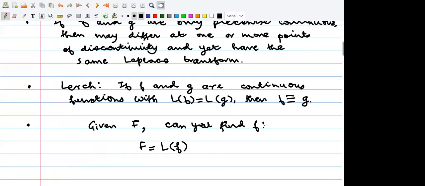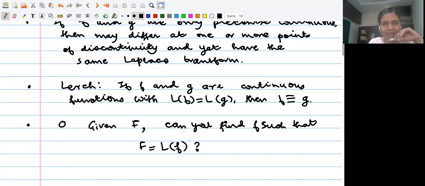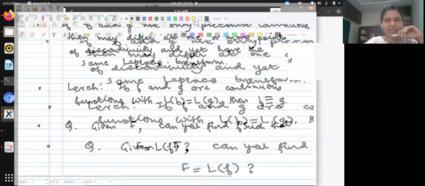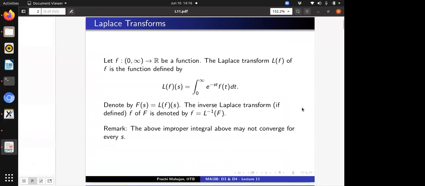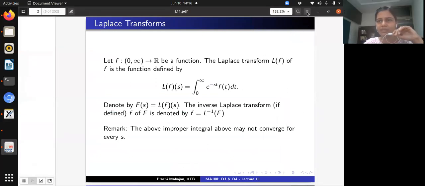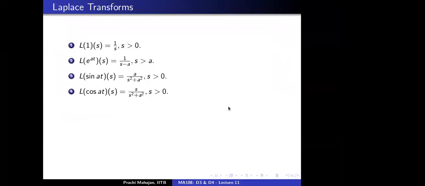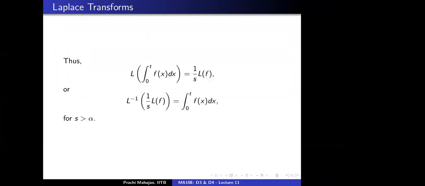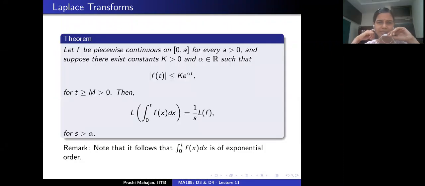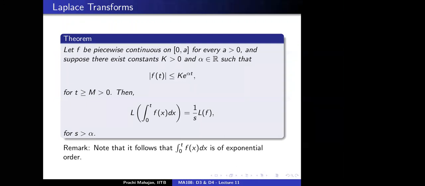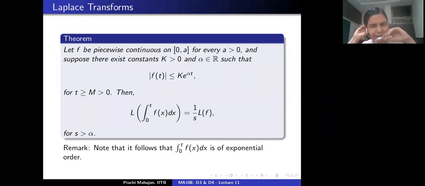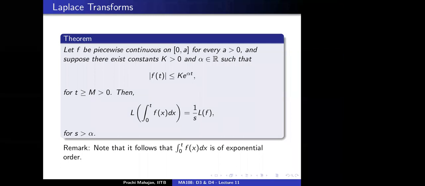I had a doubt. Ma'am, can you go to the last slide of the last lecture? Not today's lecture, the slide you were showing right now. Here, we said g is equal to the integral from 0 to t of f of x dx. I did not understand how this follows. So how is g of exponential order alpha?